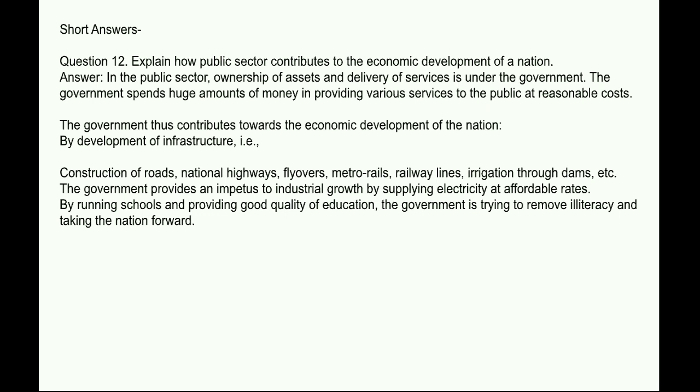The government provides an impetus to industrial growth by supplying electricity at affordable rates, by running schools and providing good quality of education. The government is trying to remove illiteracy and taking the nation forward.